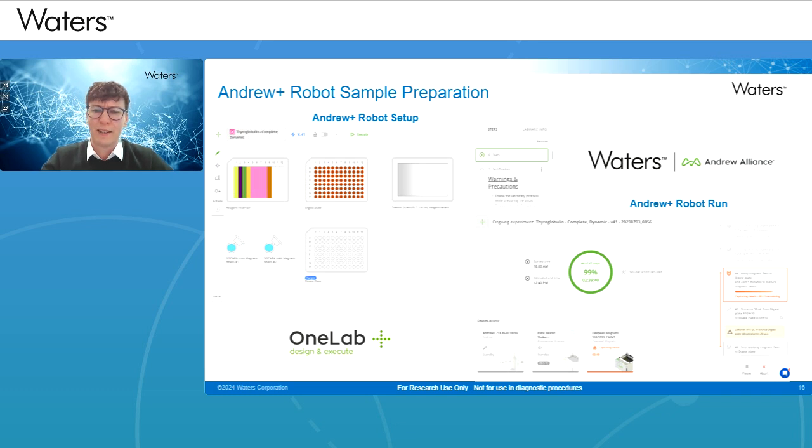The bottom right-hand side is what you may view when you're running your analysis. It gives you a start and predicted end time, the expected runtime of the method based on the number of samples you're running. It also tells you what stage the method is up to, giving you a rough idea of where the method currently is, and it allows you to plan your day around those steps.